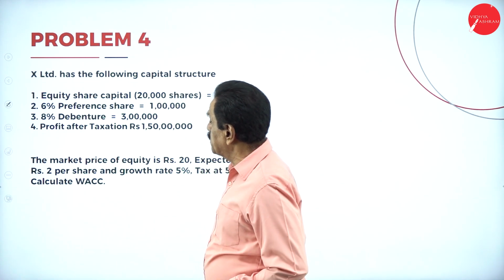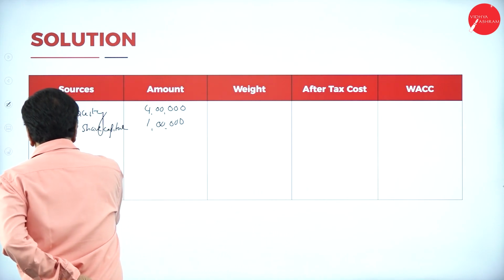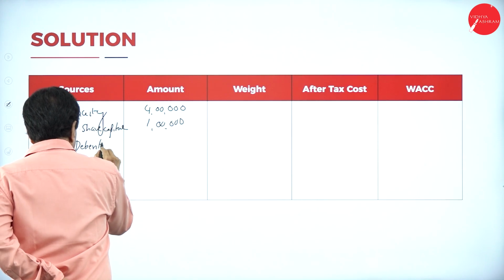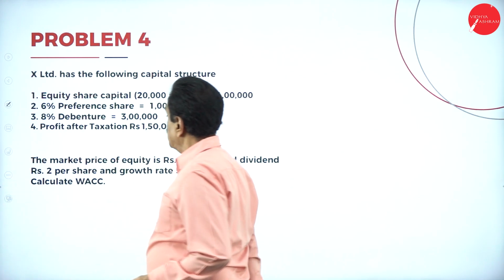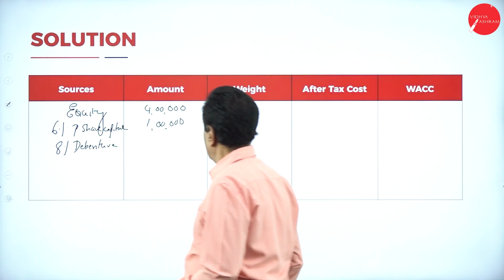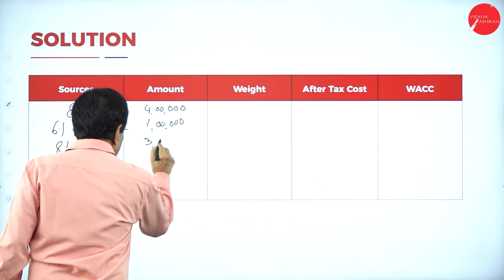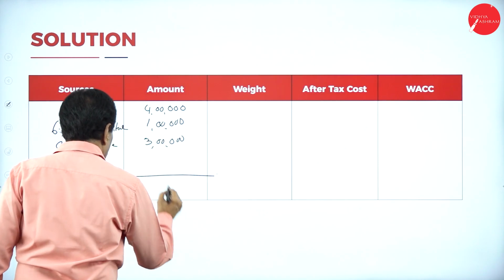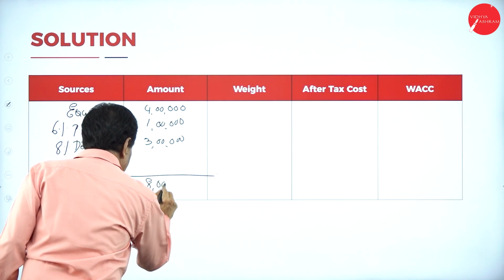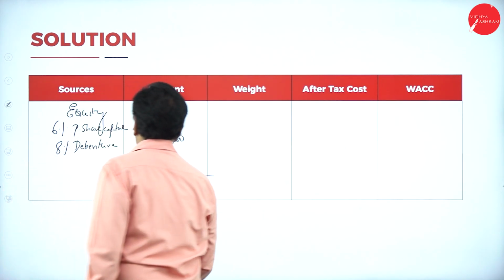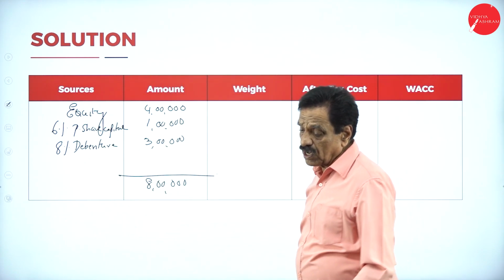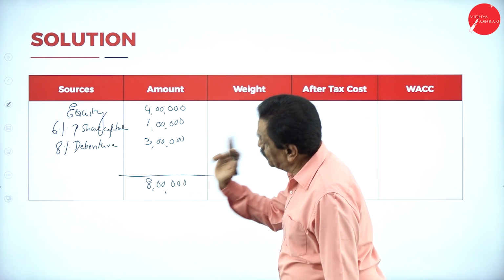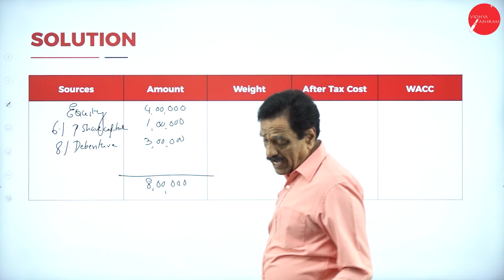Then 8% debenture, 3 lakh. Total sources work out to 8 lakh: one is the equity, one is the preference, one is the debenture, totally 8 lakh.